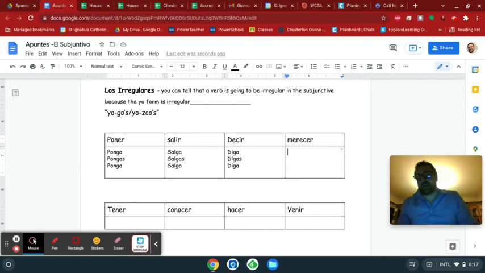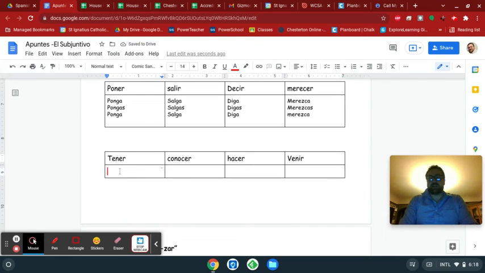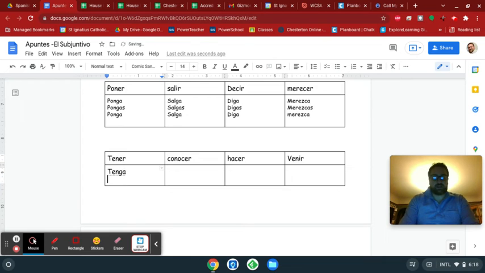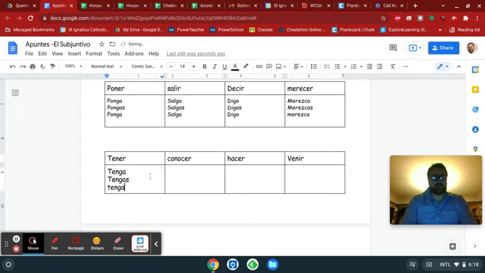Merecer. Now this was not as common of a word. The verb merecer, if I conjugate it in the present indicative, merezco. But because it's an ER verb, merezca, merezcas, merezca. And let's do a few more. Tener, we know it's yo tengo, so they're going to all start with teng. Tenga, tengas, tenga.